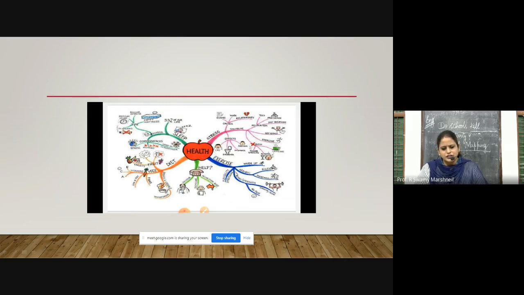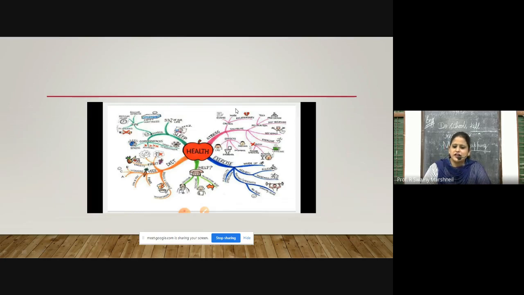What are the main branches? First, the first important factor that comes to us is stress, then exercise, medical help, diet, and sleep. These are the important things that affect health. First is sleep, second is diet, then exercise, stress, and medical help.